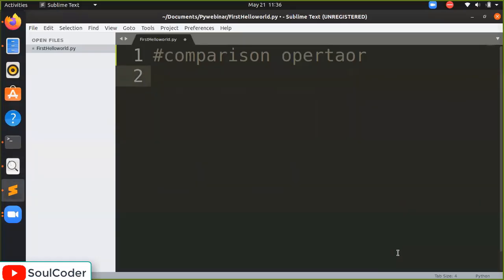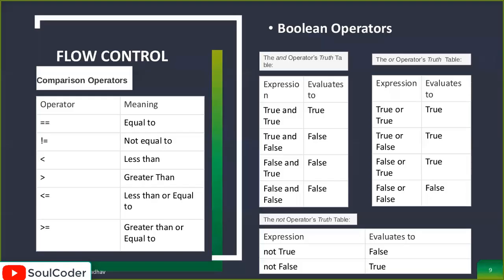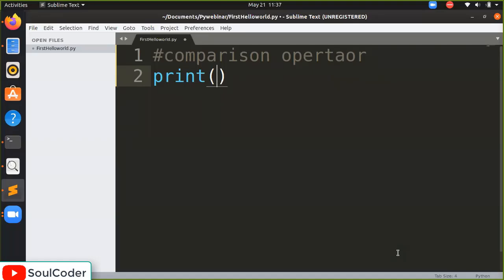Okay, no problem. So we are saying print. Okay, not true. So 1 greater than 2. Not like this. Okay, wait. Not true. So 2 greater than 3, not true. Now we have to define true as it is.